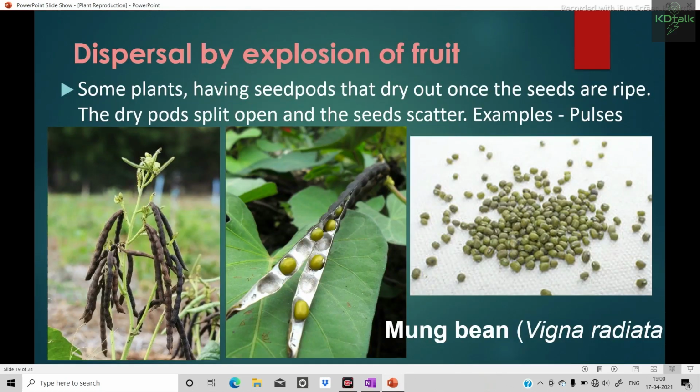Now come to dispersal by explosion of fruit. You can see here these are pods, and the pods contain seed. The dry pod, at high temperature, splits up and the seeds present in the pod are scattered around the plants. This is called dispersal by explosion of fruits. It is usually found in the Phaseolus family like Vigna radiata, that is mung bean. Now this is all about dispersal of fruit.